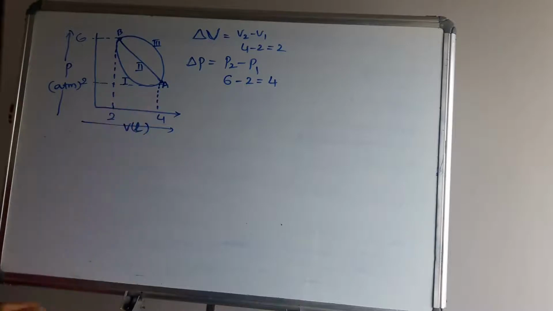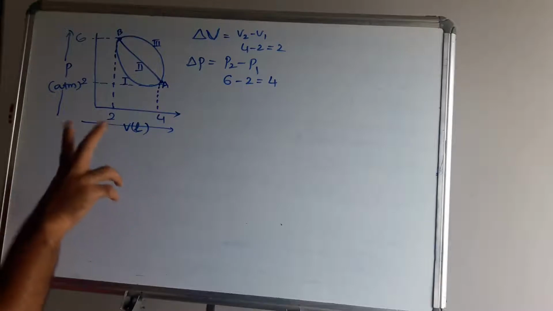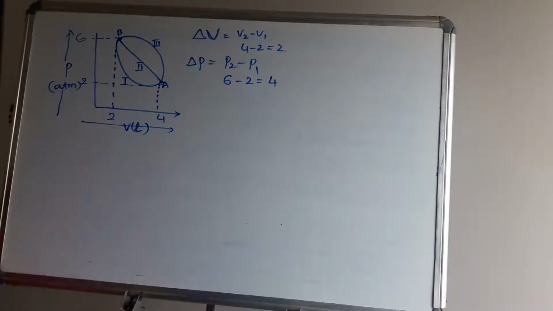So remember the path functions. This is one remembering shortcut: only remember the path functions, one is heat, another is work. The remaining, almost all, are state functions. Okay.